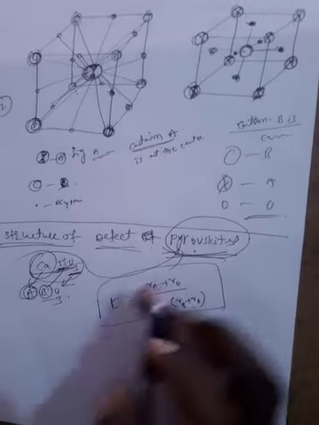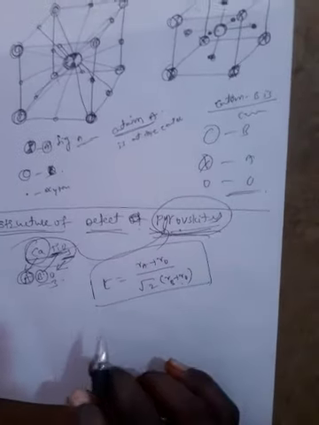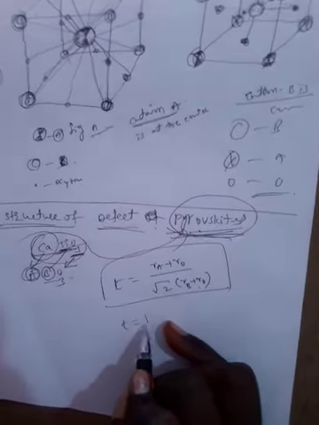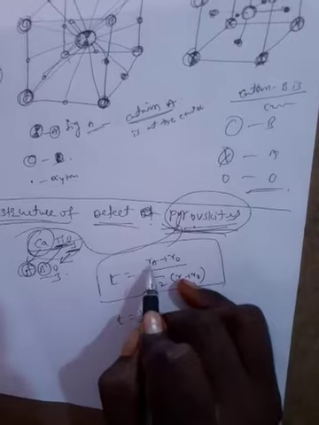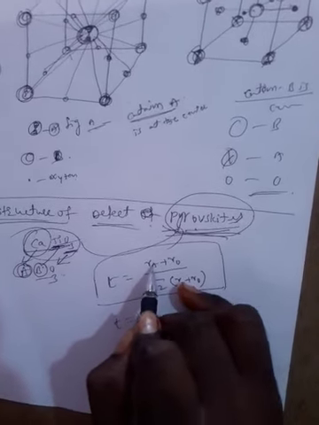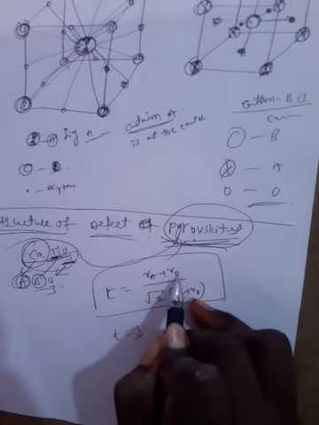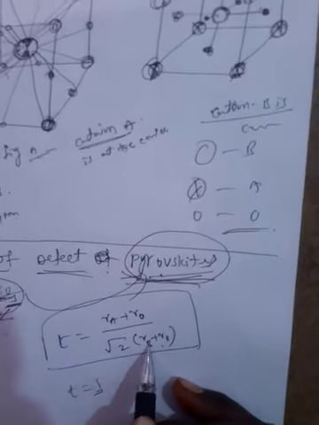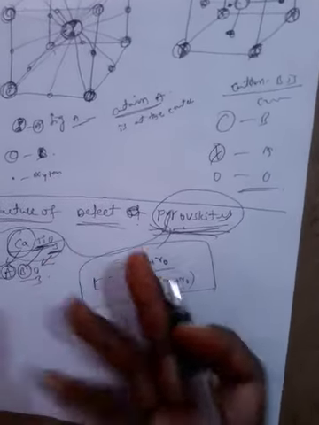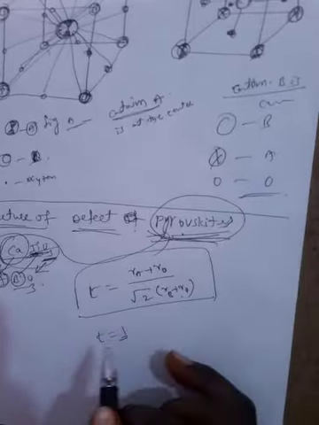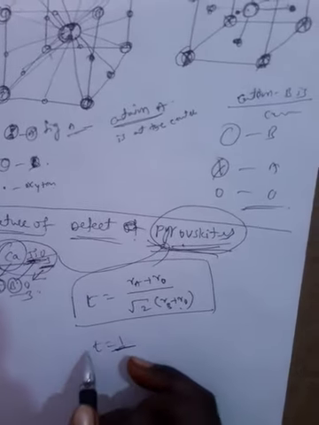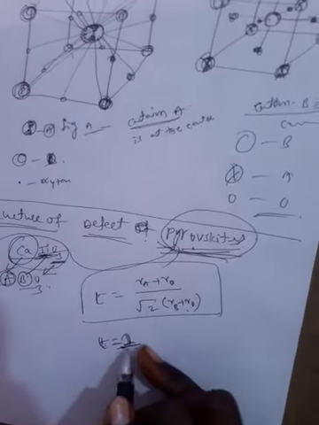According to perovskite, the stable perovskite tolerance factor is 1. Here R means the radius: R_A is the radius of the A cation, and R_O is the radius of oxygen. Here B means the B cation, which is titanium. So for perovskite, the stability is indicated by a tolerance factor of 1.